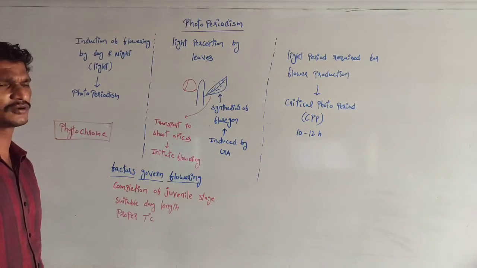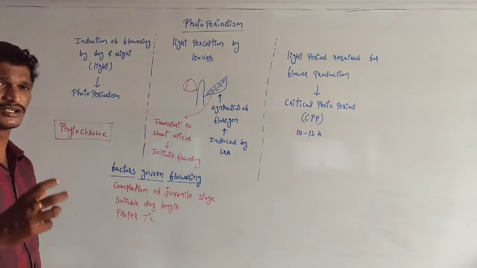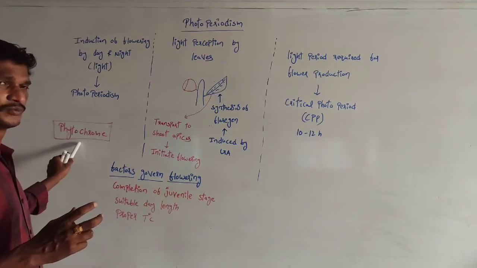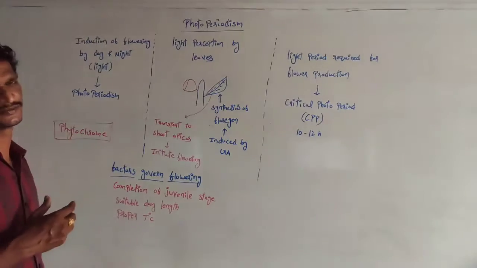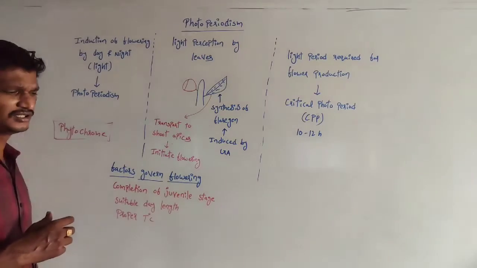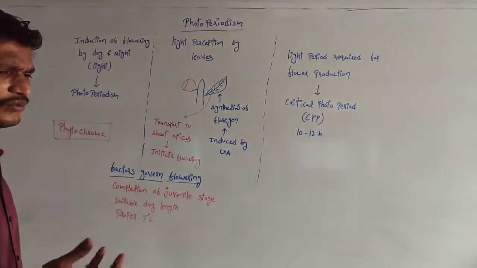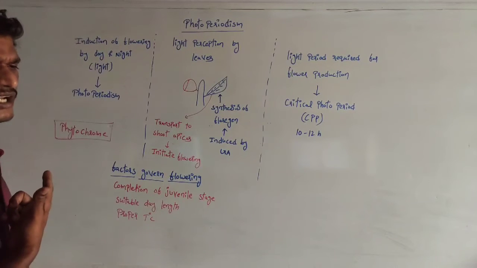See, some of the phytohormones are responsible for the induction of flowering. So that phytohormone production is influenced by the phytochrome. This phytochrome activation depends on the light. The phytochrome activation depends on light. See, this is the best concept to explain why we are having seasonal fruits, because of the light.